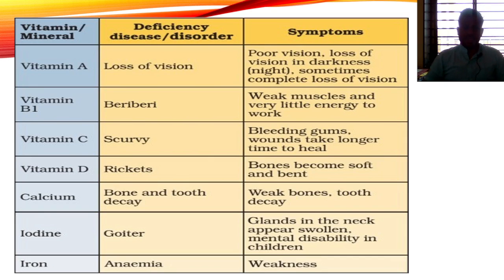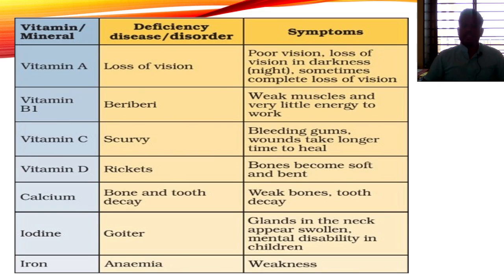The deficiency of vitamin C causes the disease scurvy, which brings bleeding gums. That means below the tooth we will see a bleeding process. Wounds take a longer time to heal. Whenever we get wounds or injuries on our bodies, it takes a long time to heal. Why? Because there is not enough vitamin C present in our body. That is the deficiency of vitamin C.